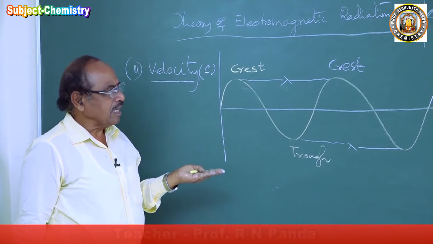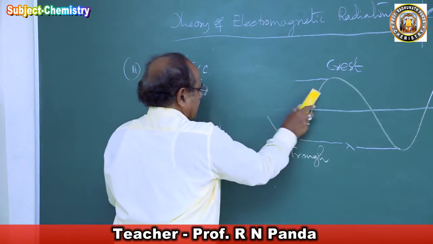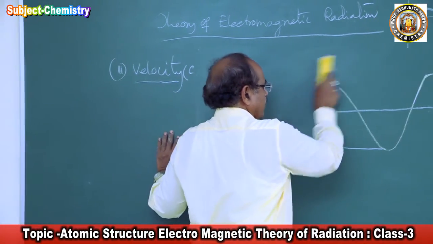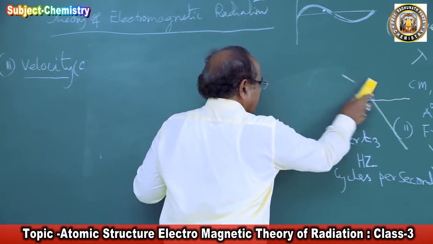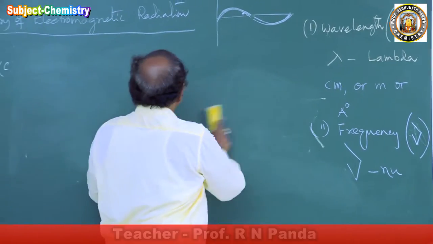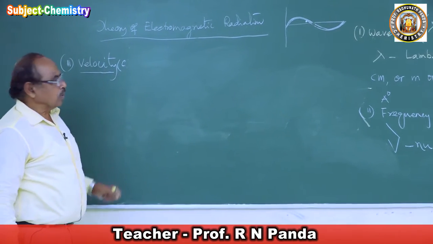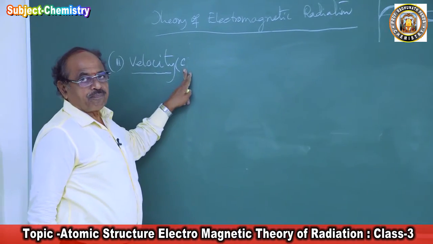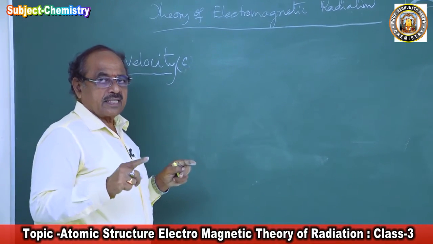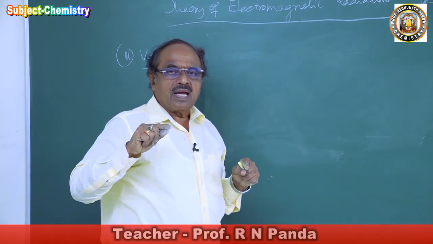The velocity of a wave is defined as the distance traveled by the wave in a second of time. Velocity is the distance traveled by a wave in a second of time.